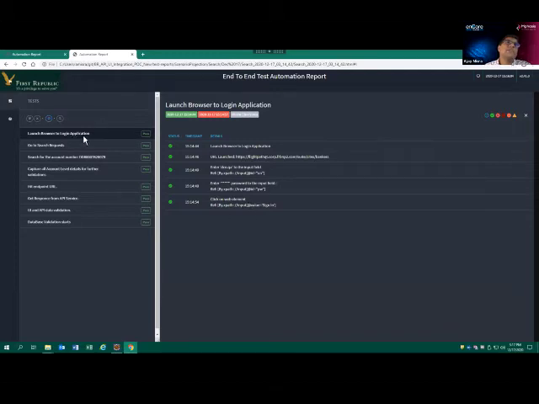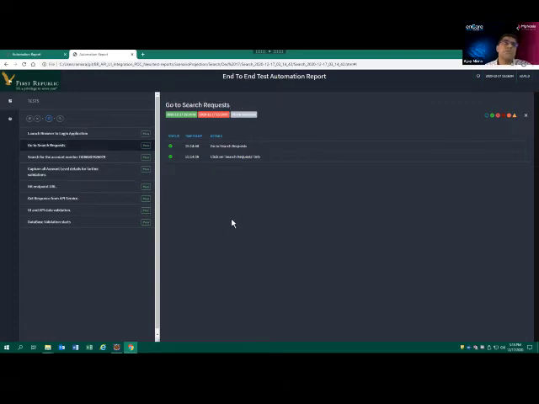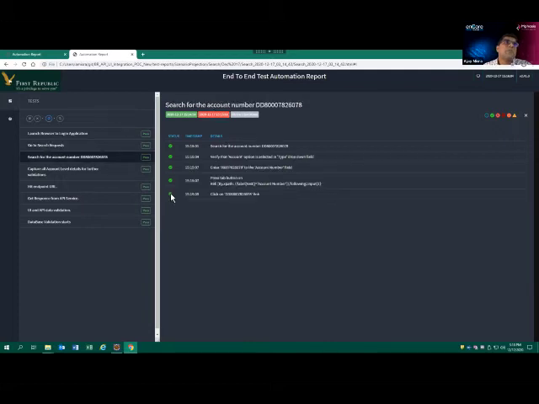So the first test case is launch browser and log into the application. It will launch this site, and then it will enter user ID and password. It will sign in, then go and hit the search request button. Then it will go for searching the account. The account it takes from our test data. Wherever we are using test data, we can use it from the database or from Excel, whatever. That's up to the team or the project.